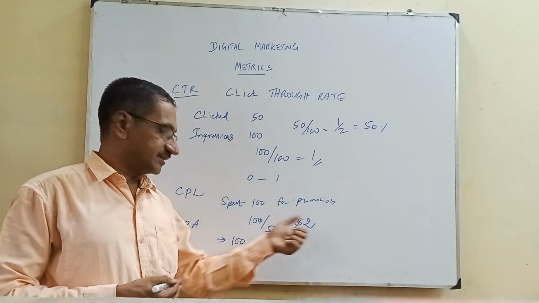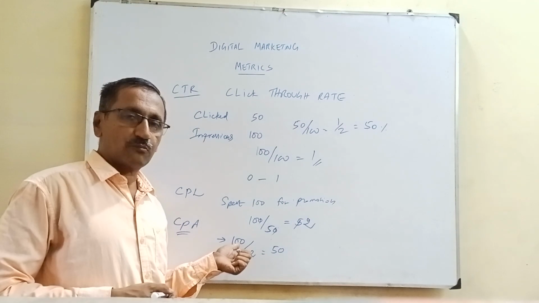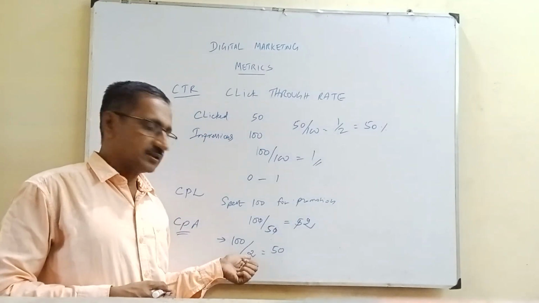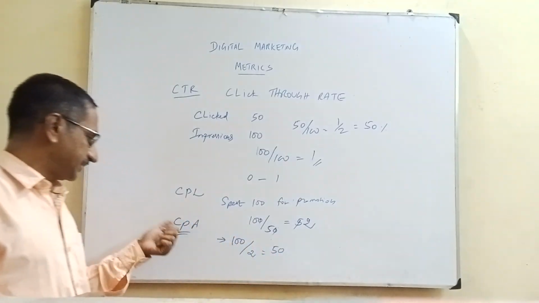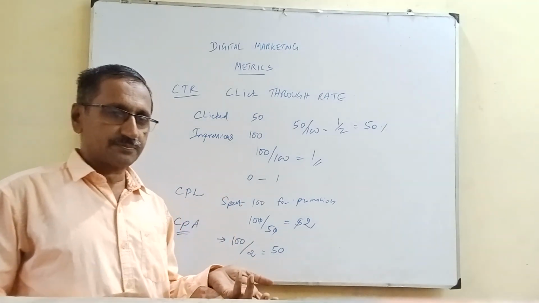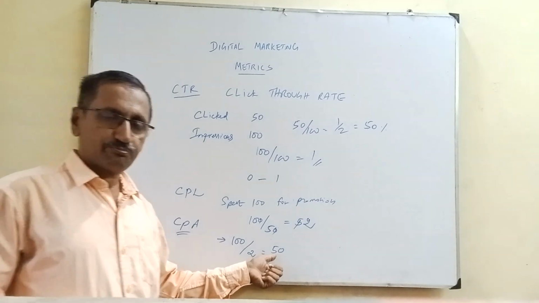Compared to this, see, this is only a lead. But here again I spent 100 rupees on my promotion and I got two customers out of my promotion. Then the cost per customer will be 50. That's called CPA. CPA is nothing but cost per acquisition, or you can call it cost per customer. So I spent 50 rupees per customer.